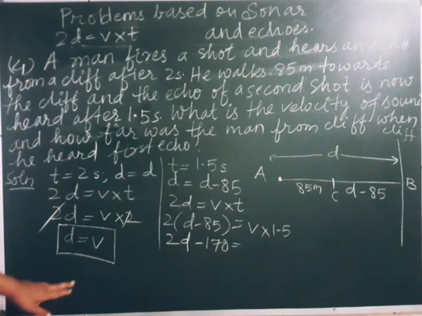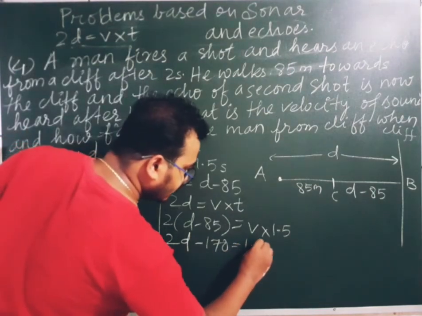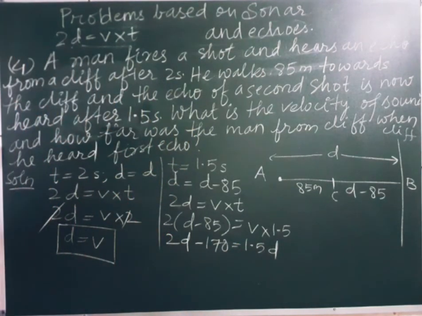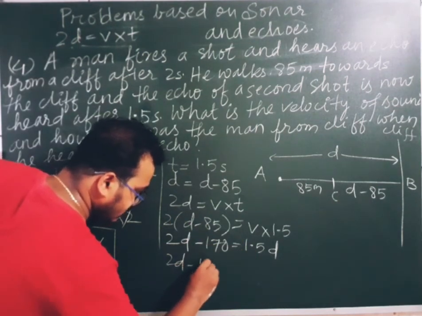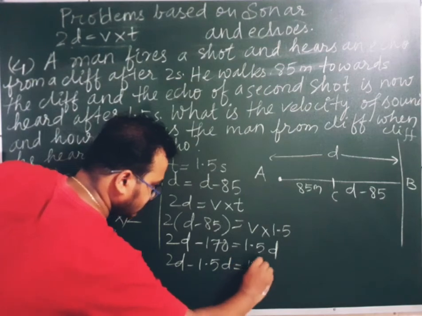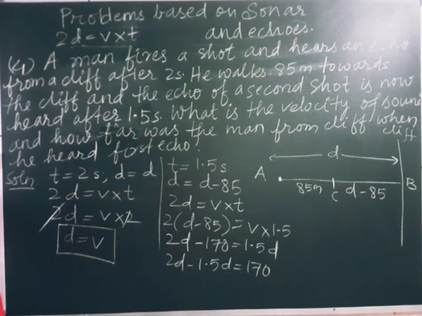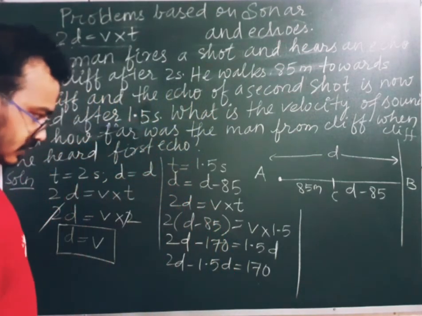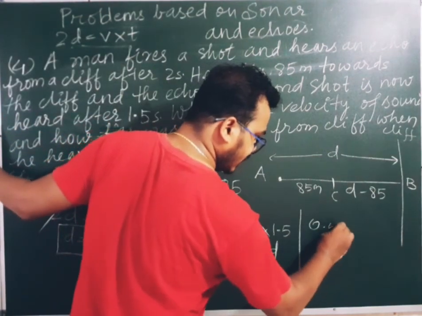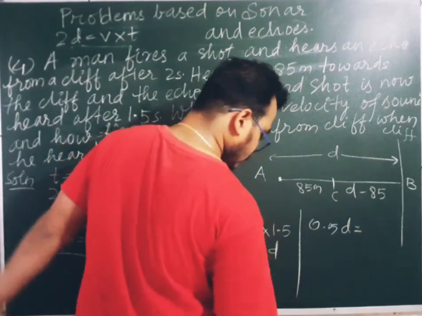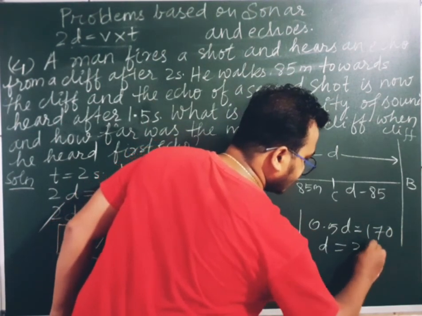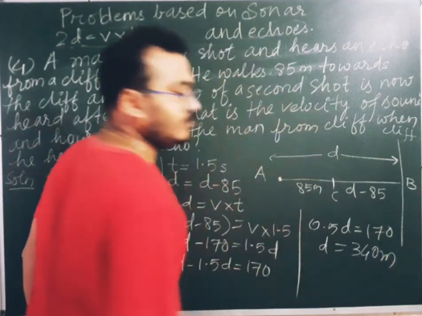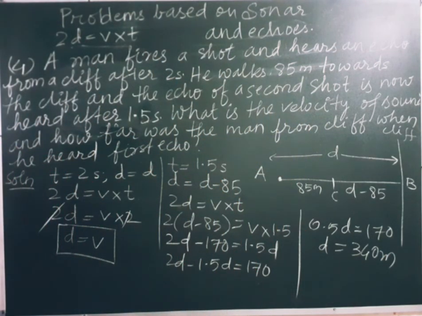We know that velocity is equal to distance, so v can be replaced as d, so it will be 1.5d. Now if I shift it over here, 2d minus 1.5d is equal to 170. And if I solve it here, it will be 0.5d is equal to 170, and distance will be twice that, that is 340 meter. So distance is 340 meter.